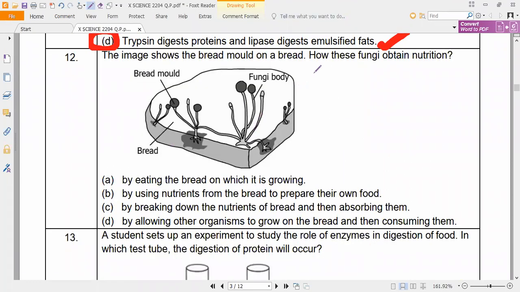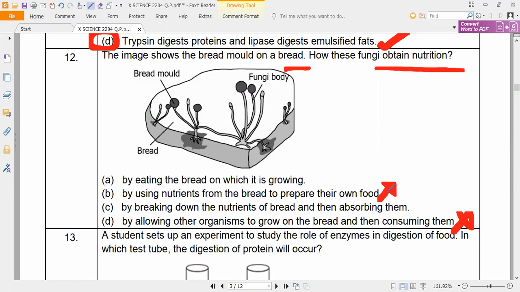The image shows the bread mold on a bread. How do these fungi obtain nutrition? By eating the bread on which it is growing, or by using nutrients from the bread to prepare their own food, by breaking down the nutrients of bread and then absorbing them, by allowing other organisms to grow on the bread and consuming them. So allowing other organisms to grow on the bread and consuming them is the wrong answer. Next, by using nutrients from the bread to prepare their own food, they won't prepare their own food. Then what is that?